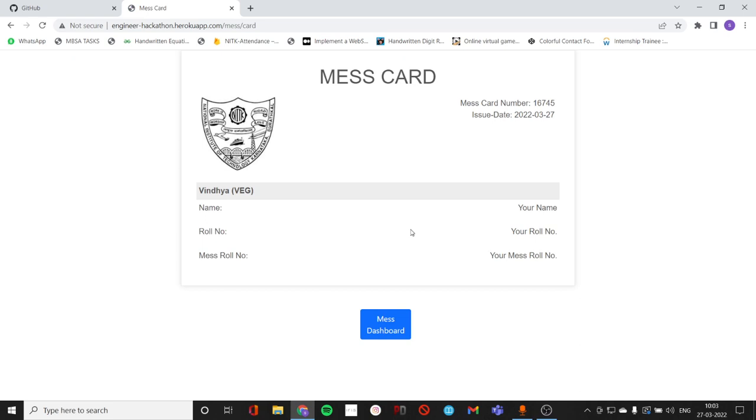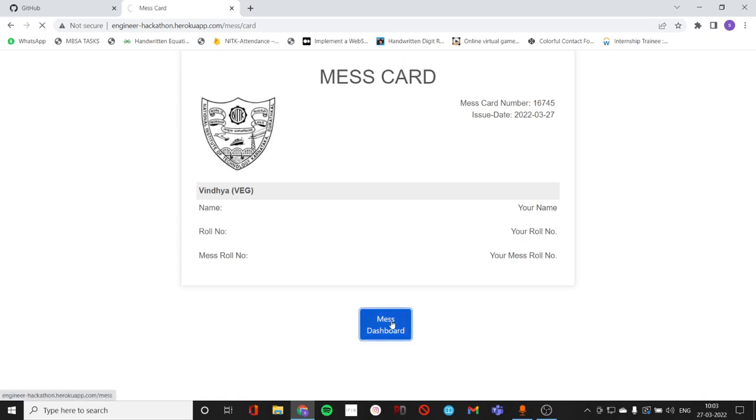So all these things definitely must be digitalized nowadays. Also, in our college we are using the actual mess card, the hard mess card, which must not be there. It is the digital era, we must have the soft copy of that. So this was all about mess card generation and mess dashboard.